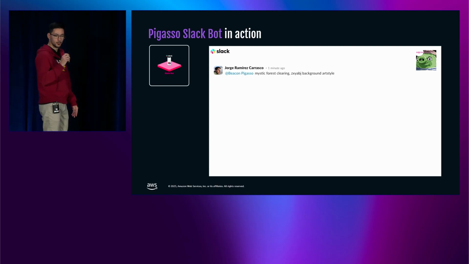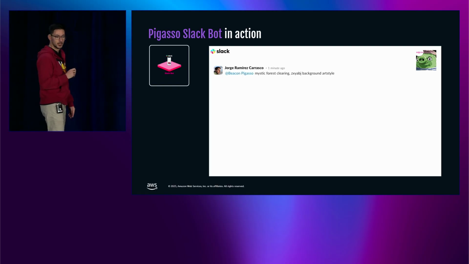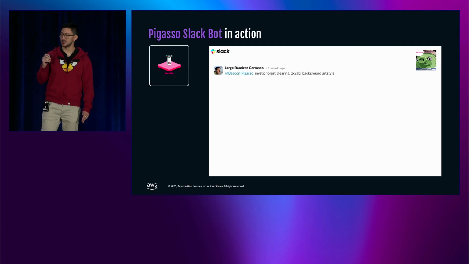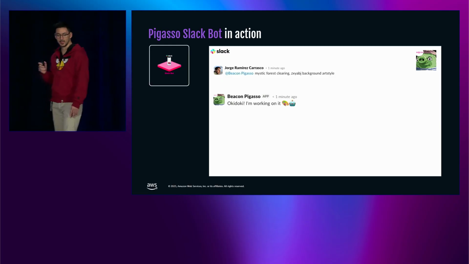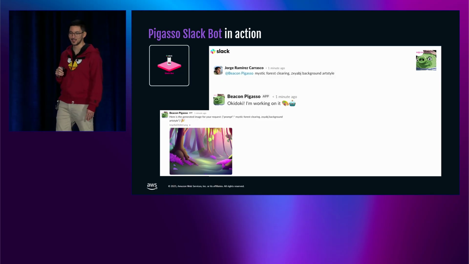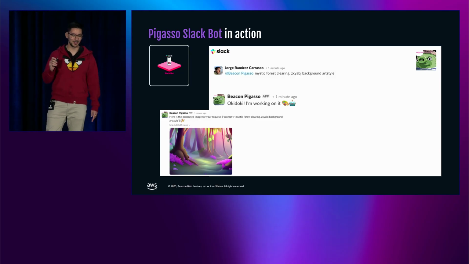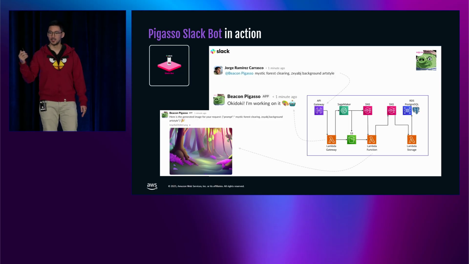First, you ping Beacon Pegaso, and you give it a prompt. In this case, a mystic forest clearing in our target style. Then Beacon Pegaso will reply, okie dokie, I'm working on it, so you don't get nervous. But it only takes a couple of seconds until you get the final result, which is the image in that style.